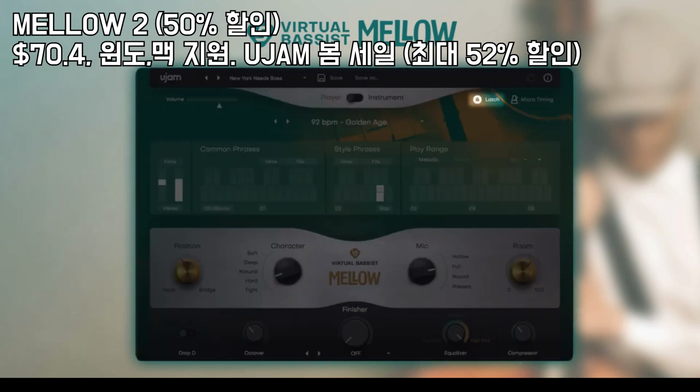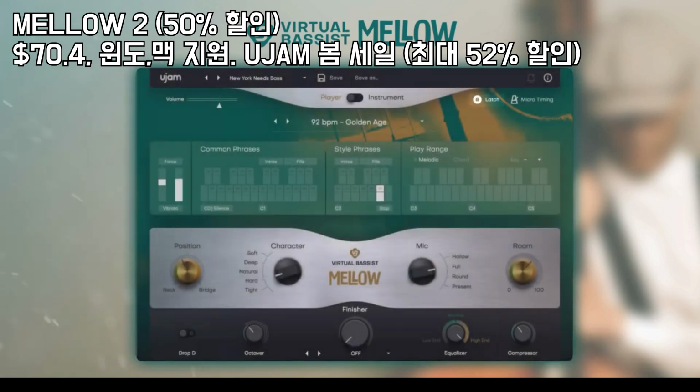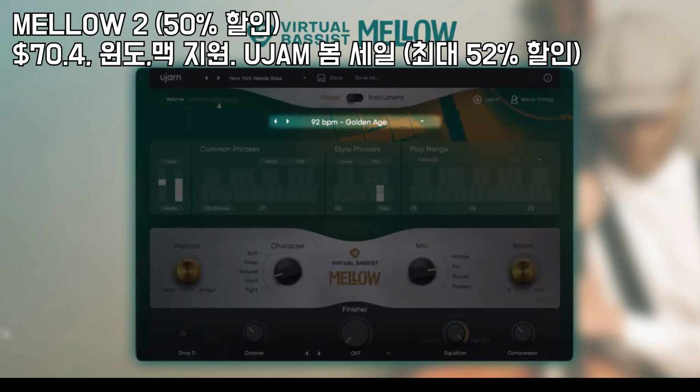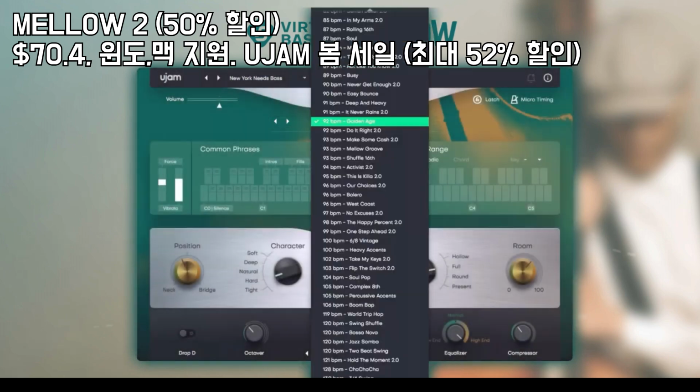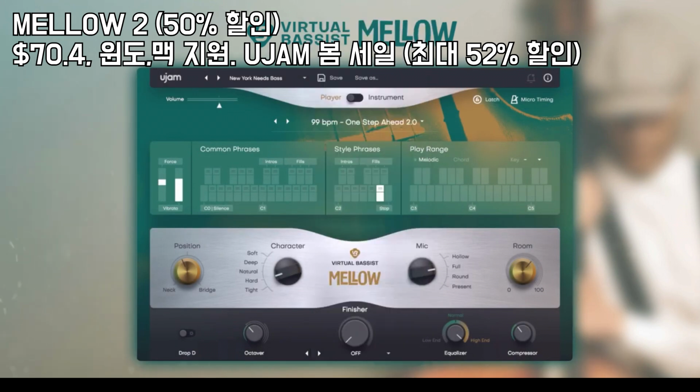By activating Latch, Virtual Bass's Mellow will keep playing even if you release the key. This is very helpful when you're looking for the right sound or style for your song. Which leads me to the Styles section. Here you can browse through 60 different styles and 1280 phrases that Mellow 2 comes with.